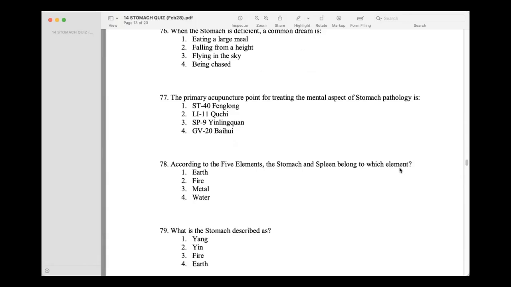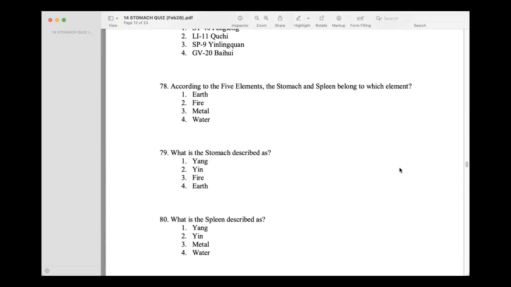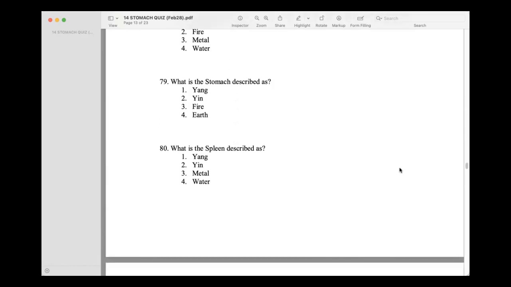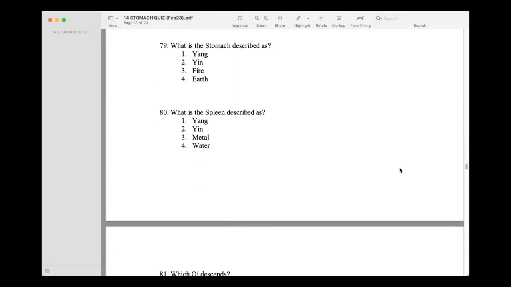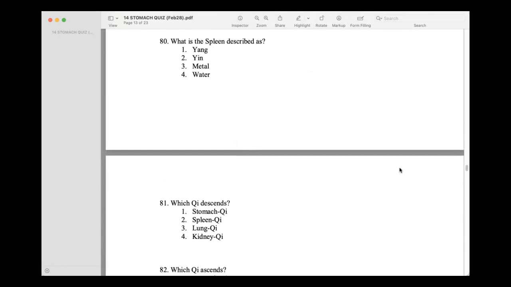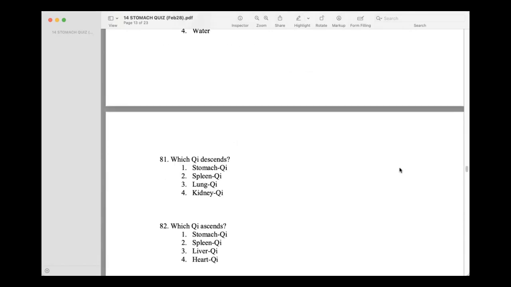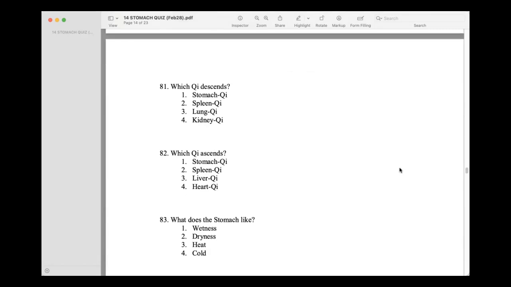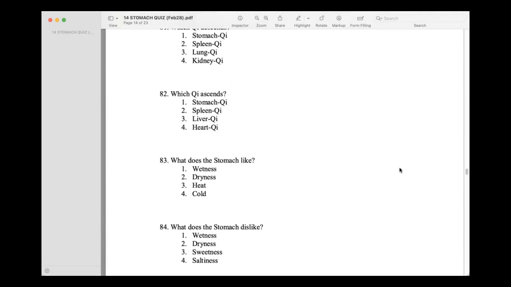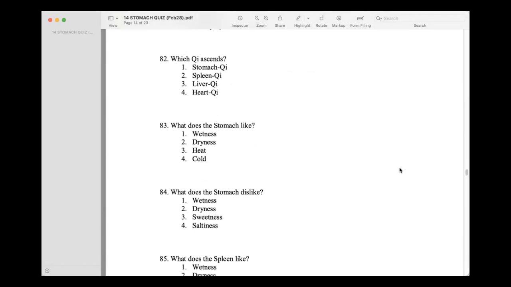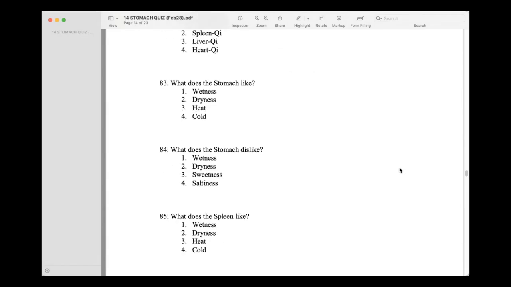Stomach forting. Yes. According to the five elements, the stomach and spleen belong to which element? Earth. What is the stomach described as? Yang. What is the spleen described as? Yin. Which chi descends? Stomach chi. Which chi ascends? Spleen chi. What does the stomach like?